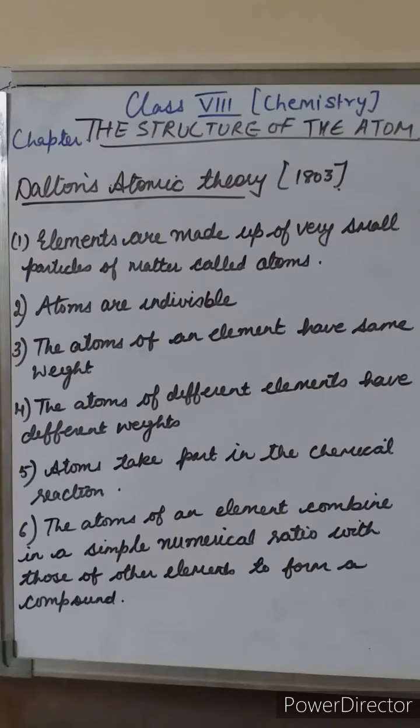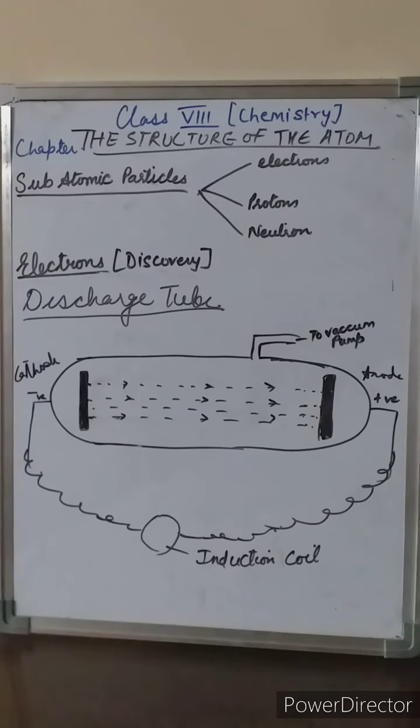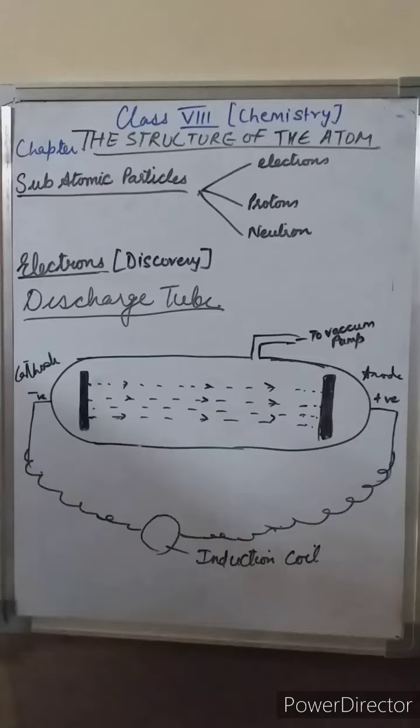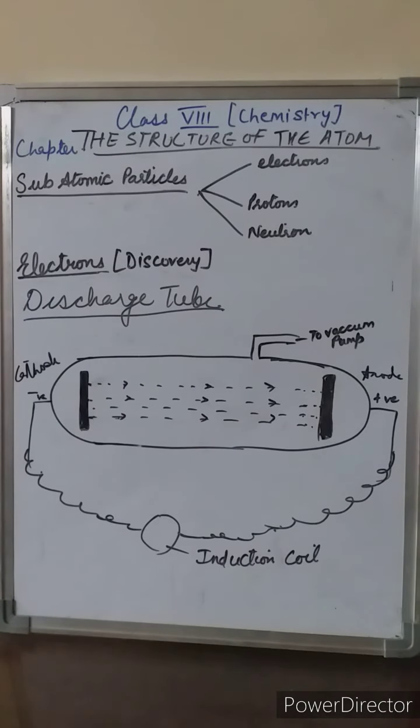Now we will learn about the subatomic particles. In the late 19th century, it was proved that atoms are divisible, and it was found that atoms are made up of 3 subatomic particles called electrons, protons and neutrons. So very first we will learn about the discovery of electrons.